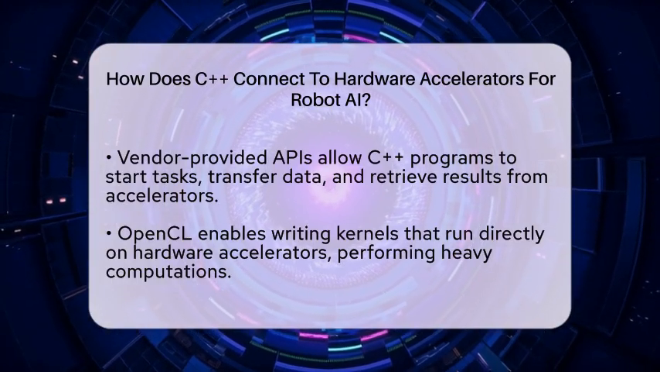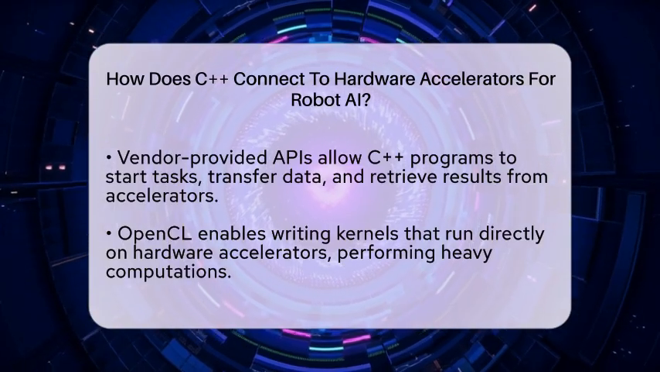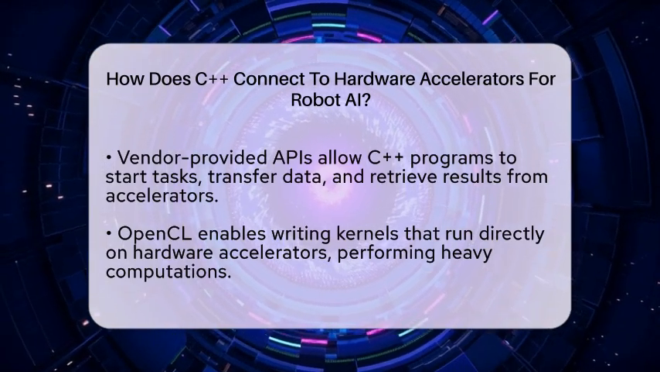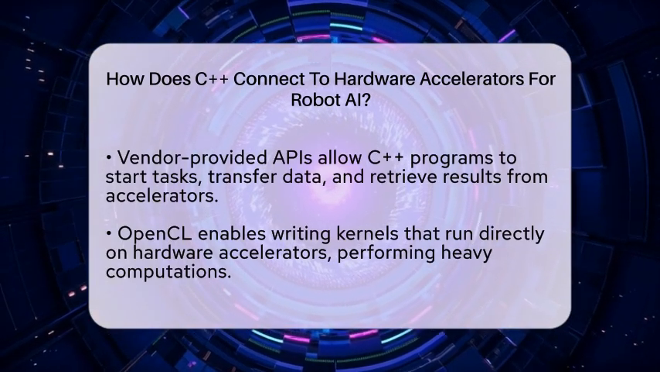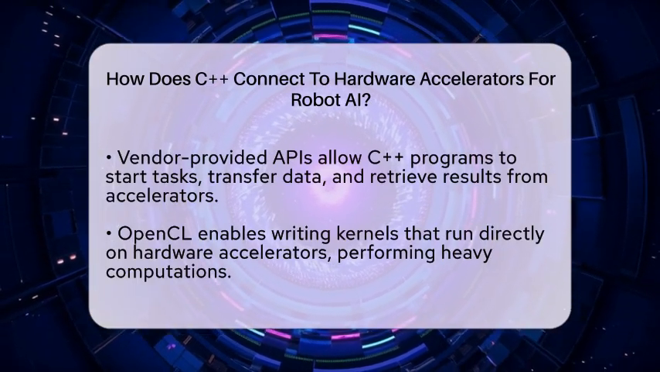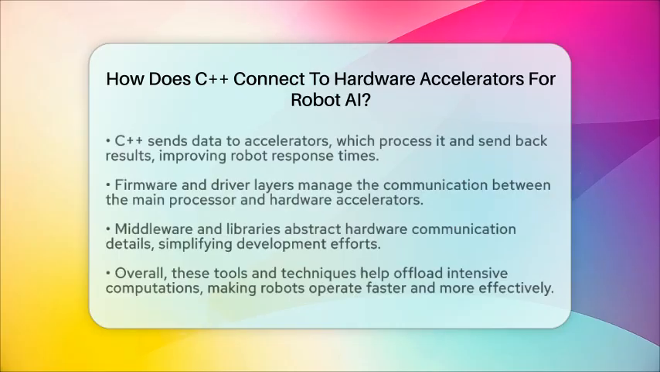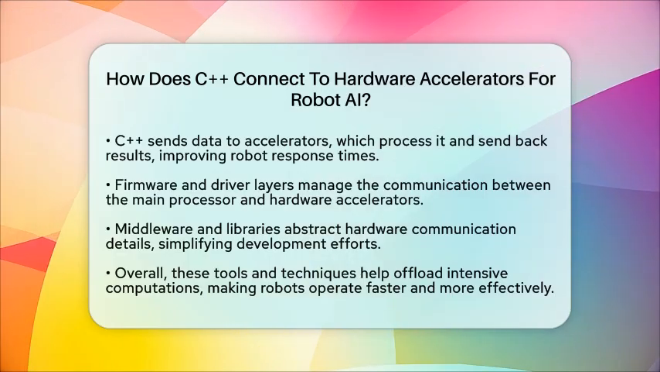In practical terms, a robot's perception system might use a graphics processing unit to quickly analyze camera images. The C++ code sends image data to the GPU through an API or framework. The GPU processes the data using a kernel and sends back the results, such as identified objects or scene understanding. This setup allows the robot to react faster to its environment.